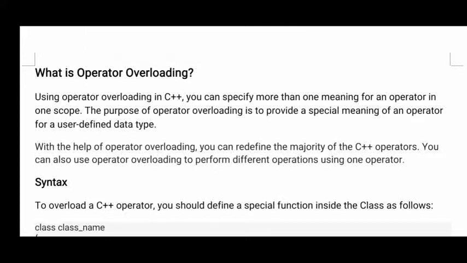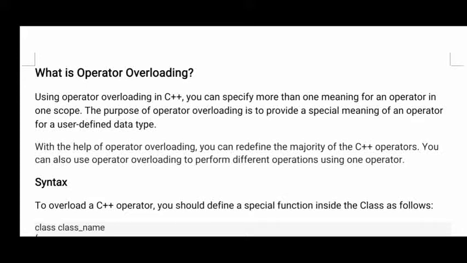Why are we using this? We can perform different operations with a single operator. The definition is that operator overloading is nothing but providing a different meaning to an operator. That is called operator overloading.